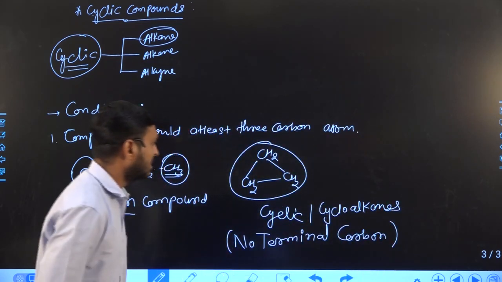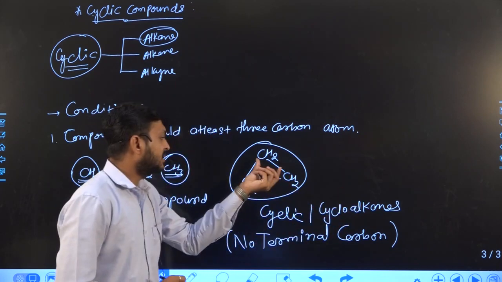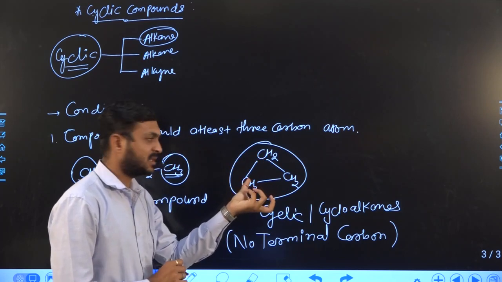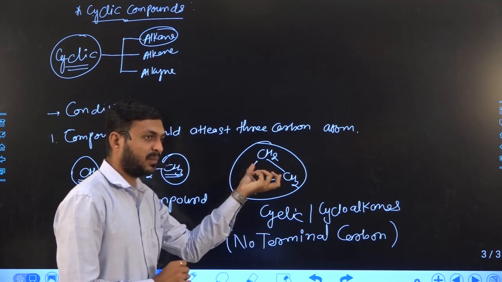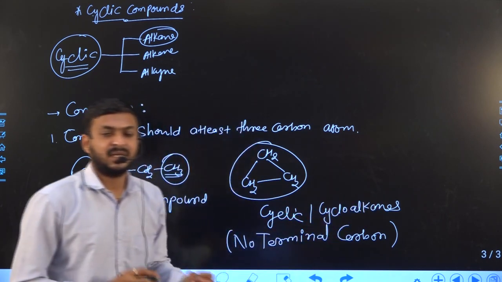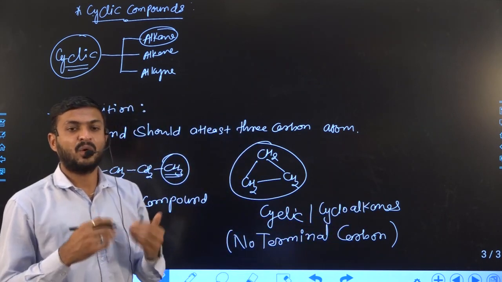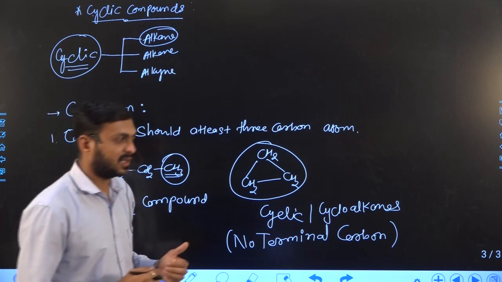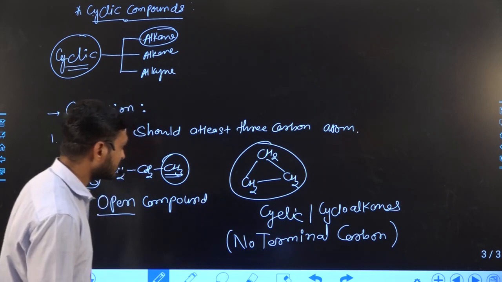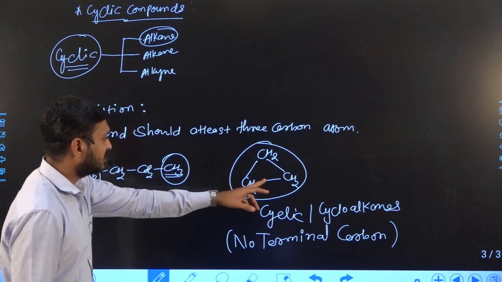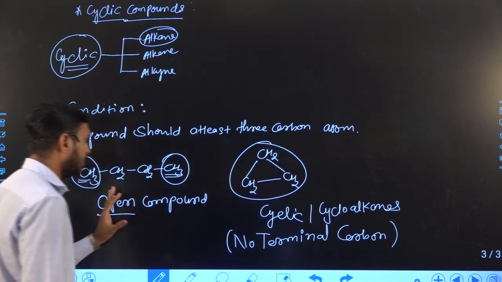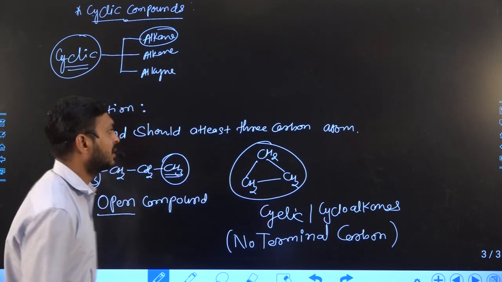A cycloalkane is a compound with no double or triple bond, only single bonds present. Then the compound is known as a cycloalkane. Alkane means all bonds are in single form. That is how we can differentiate between open compound and cyclic compound.